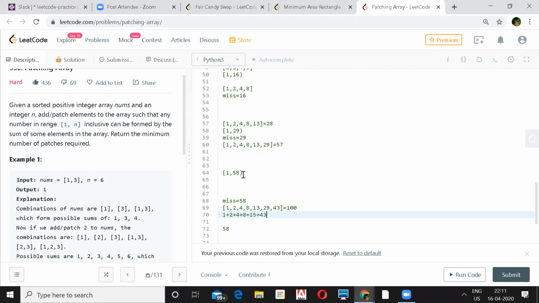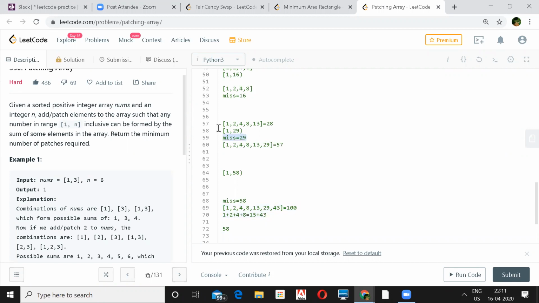Sorry, 58 was here in this area. I was telling it by mistake. Okay, got it. So before 29, and then you took 43 and then came to 100. So your n is 100 now. You can generate it. Exactly. Sorry, I got confused because of some mix-up.